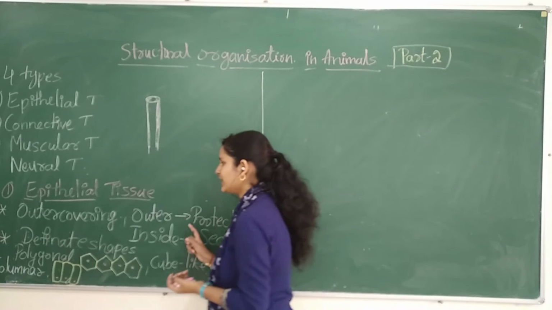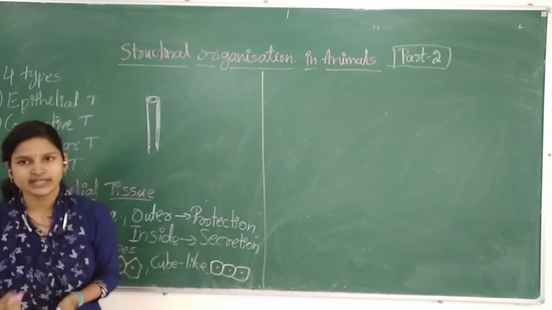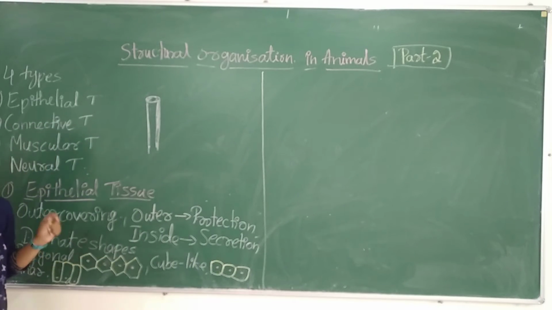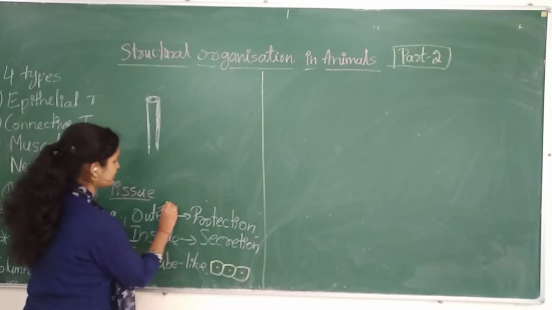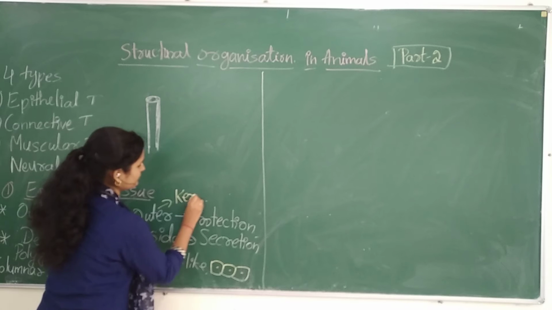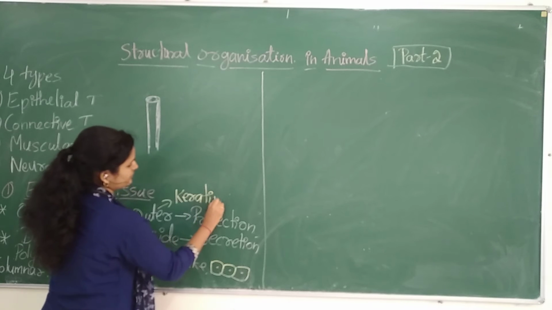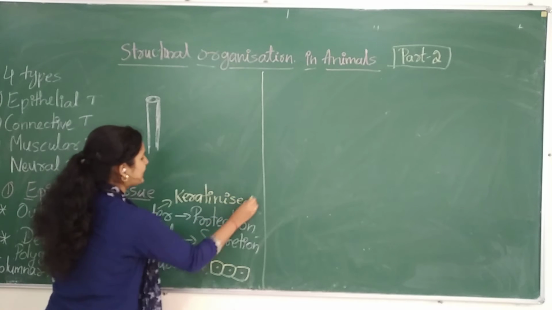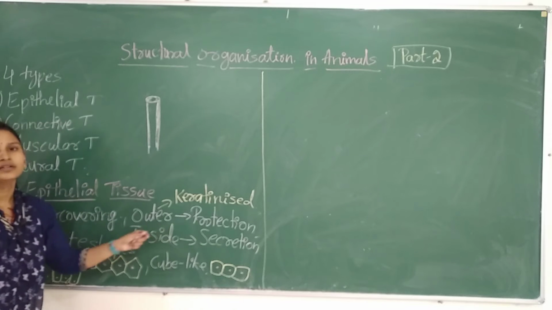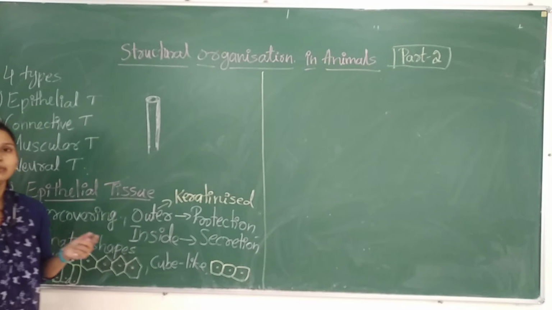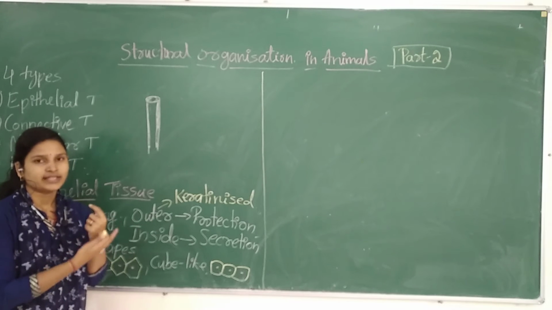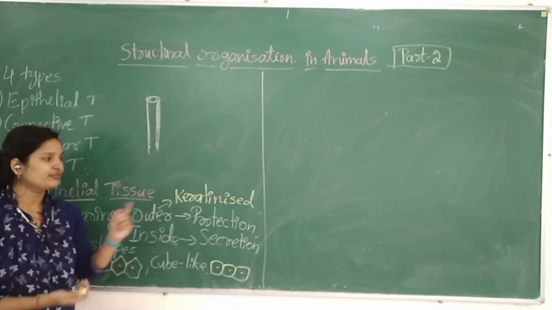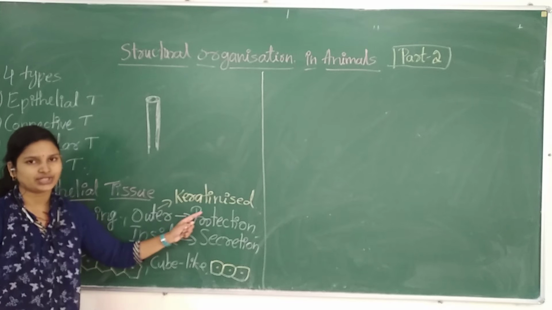And remember one thing, the outer covering, or the outer epithelium, is keratinized. So what do you mean by keratinized? The cytoplasm is replaced with the keratin protein, because there should be many more layers helping for protection.